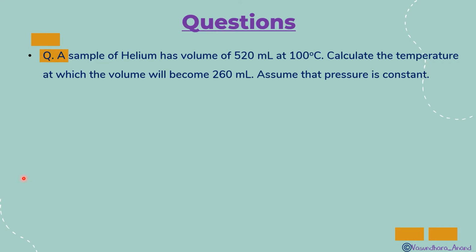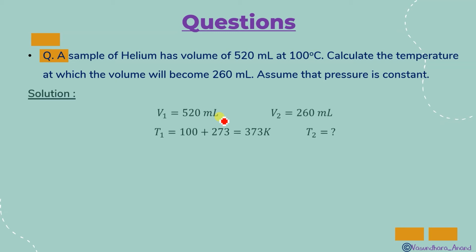Now the questions we will do. So this is the first question. A sample of helium has volume 520 milliliter at 100 degrees Celsius. Calculate the temperature. The volume V1, V2 is given, T1 is given, T2 you have to find. Pressure is constant. So which law do we have to use? Yes, it is Charles' law. So just use the formula, put the value and get the answer.